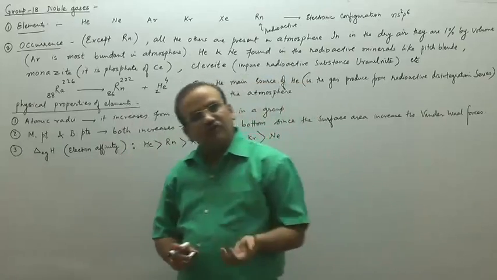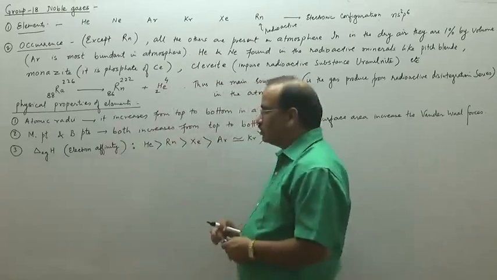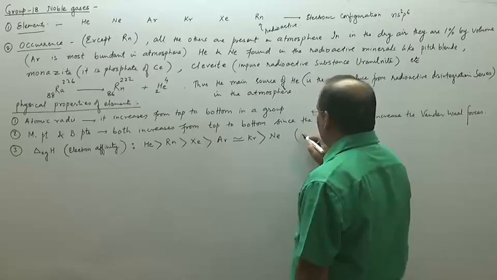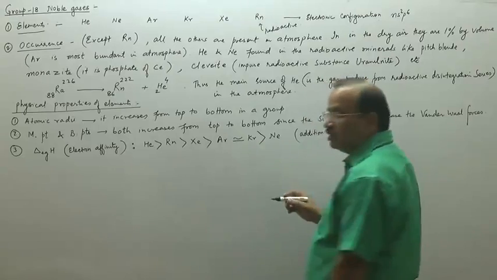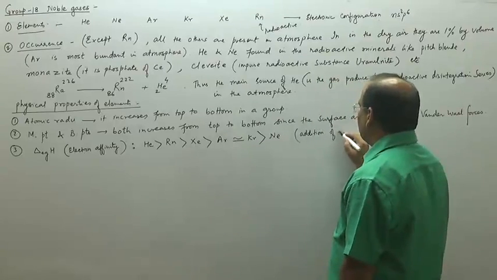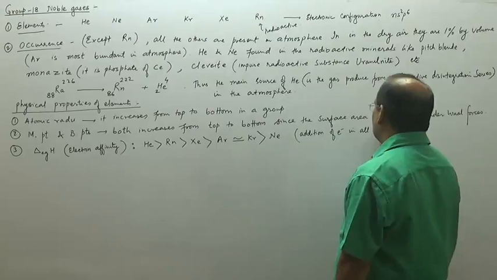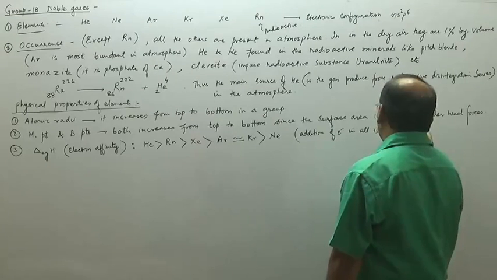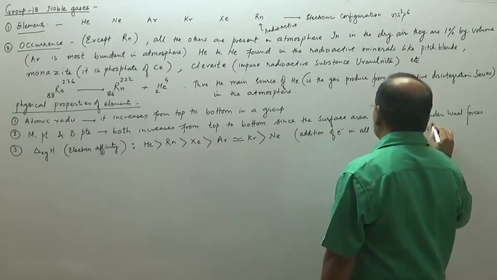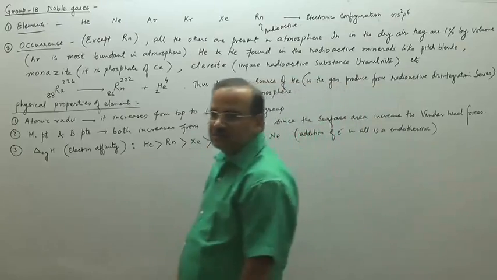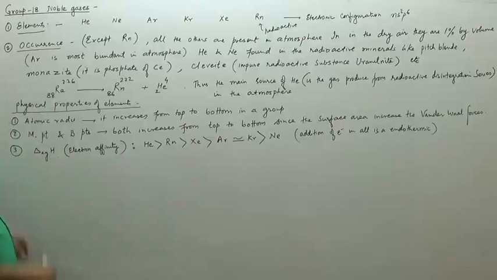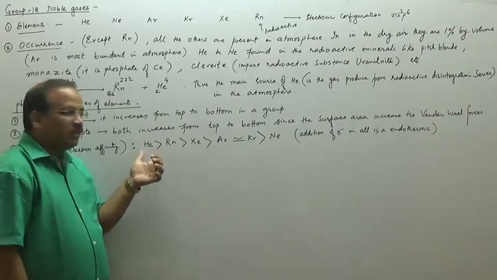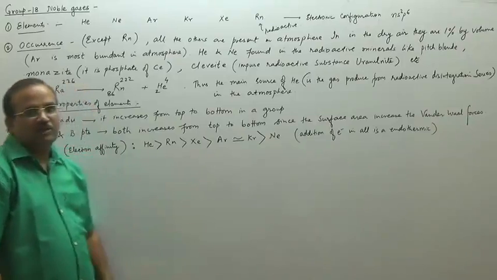The delta H value is positive for all. We used to say that addition of an electron in all cases is an endothermic phenomenon, but it is more endothermic in the case of neon than in the case of helium. So that is how we are able to write the electron affinity data for these elements, because helium has a complete duplet, but all the others have a complete octet.